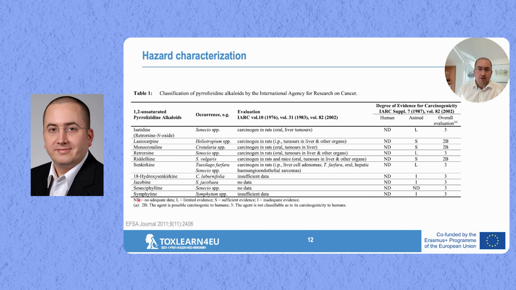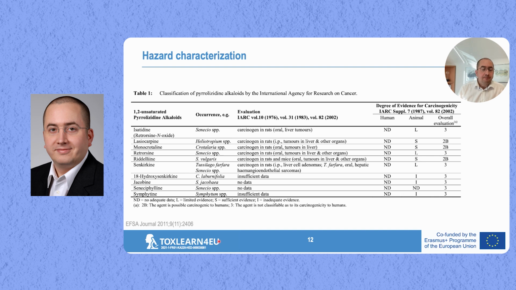It means that there is not enough evidence for the human situation, but for many pyrrolizidine alkaloids, they are considered genotoxic, so it can be assumed that most of them are actually also carcinogenic, even though we don't have the evidence for many of the substances.